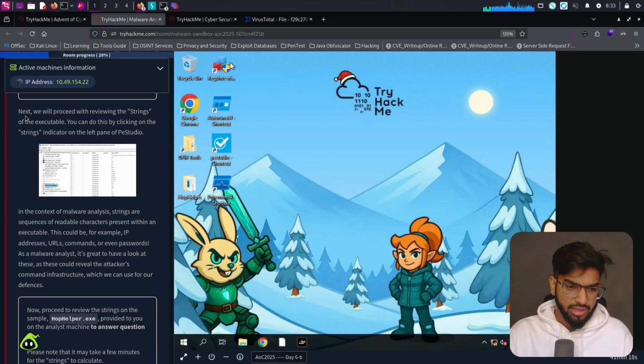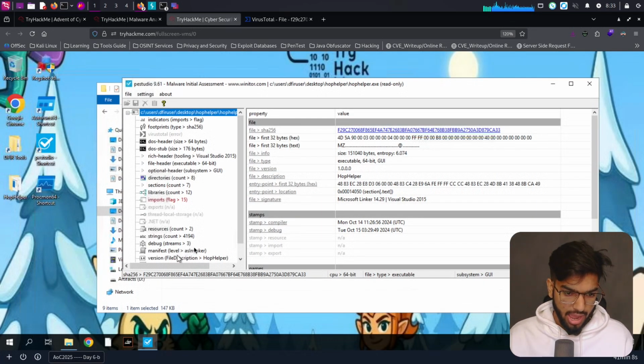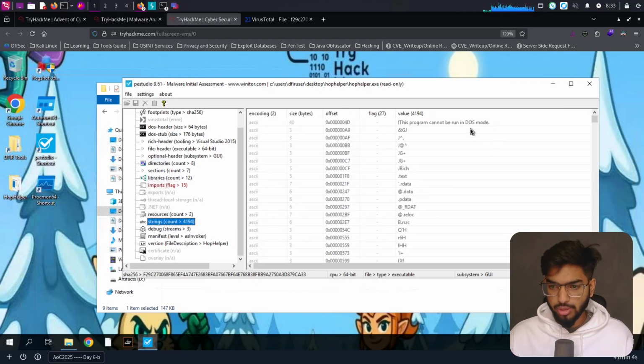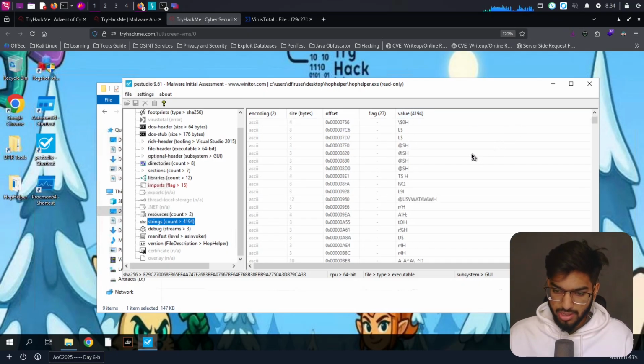Next, we will proceed with reviewing the strings of the executable. You can do this by clicking on the strings indicator on the left panel of PeStudio. Okay, let's go here and go to the strings option. So this is where we can see all the possible strings in the binary. Sometimes it's usually some random characters like this, j rich or something like that, but sometimes interestingly we can also see here, this program cannot be run in DOS mode.